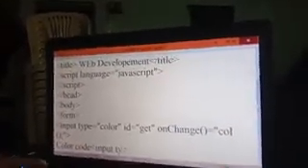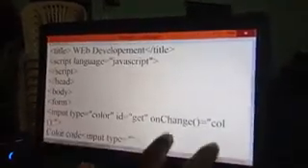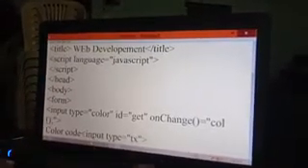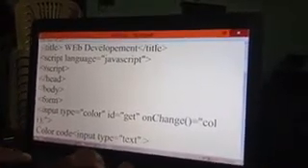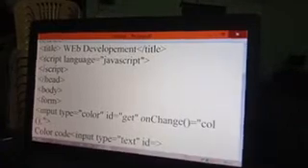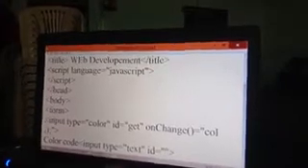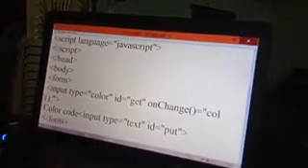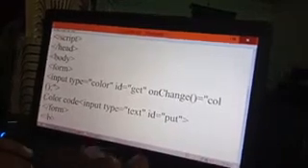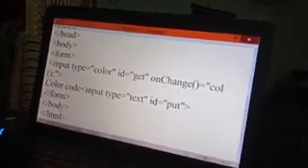The input tag defines various types. If we want to insert a text field, then we write input type equals text. A text field is used to accept only a single line of input. If we want to insert a checkbox, then we write input type equals checkbox. If you want to insert a radio button, then we write input type equals radio. ID equals put. Okay. Then closing tags: slash form, slash body, slash HTML.